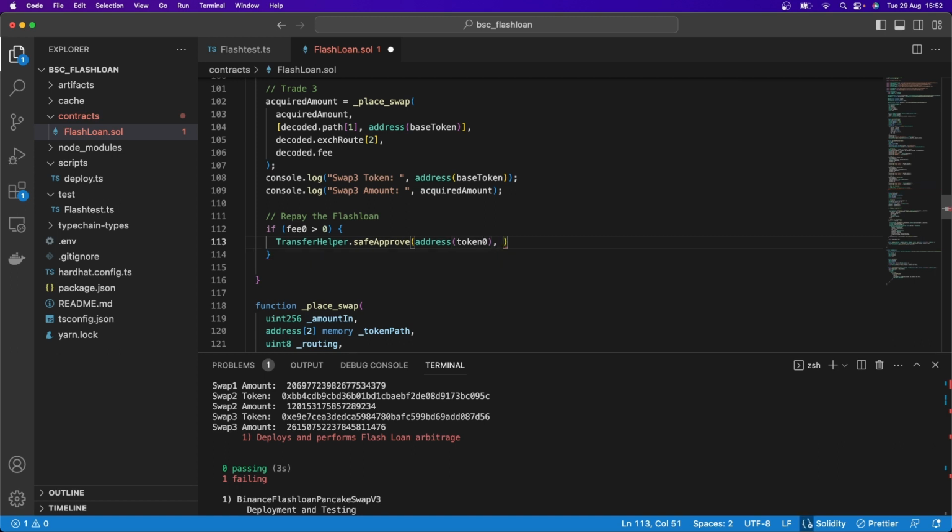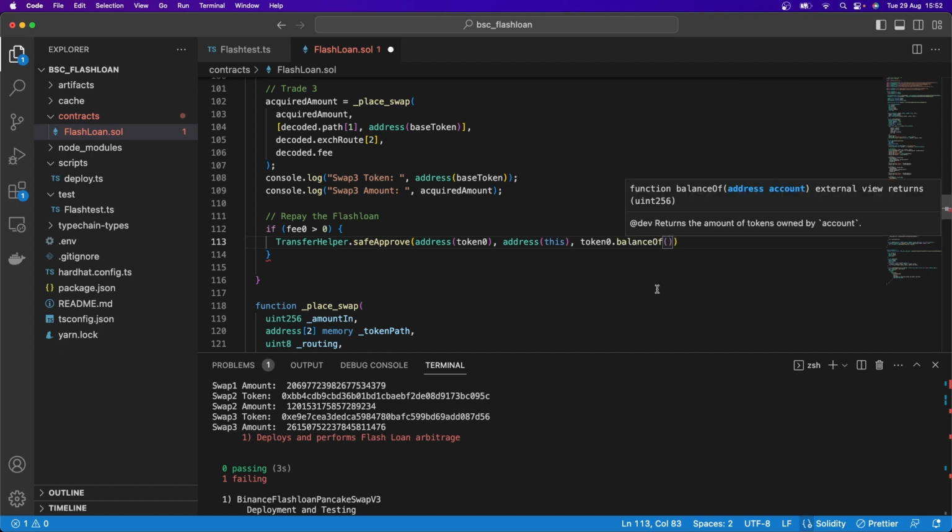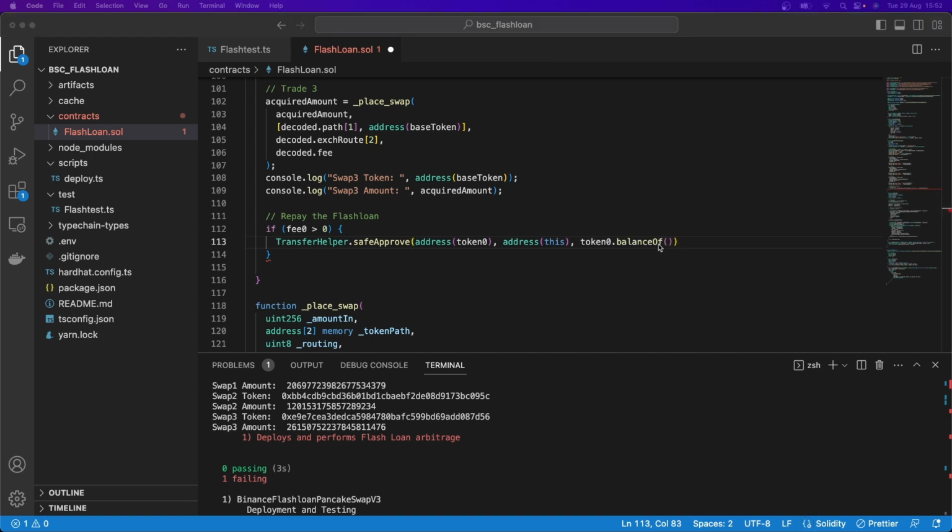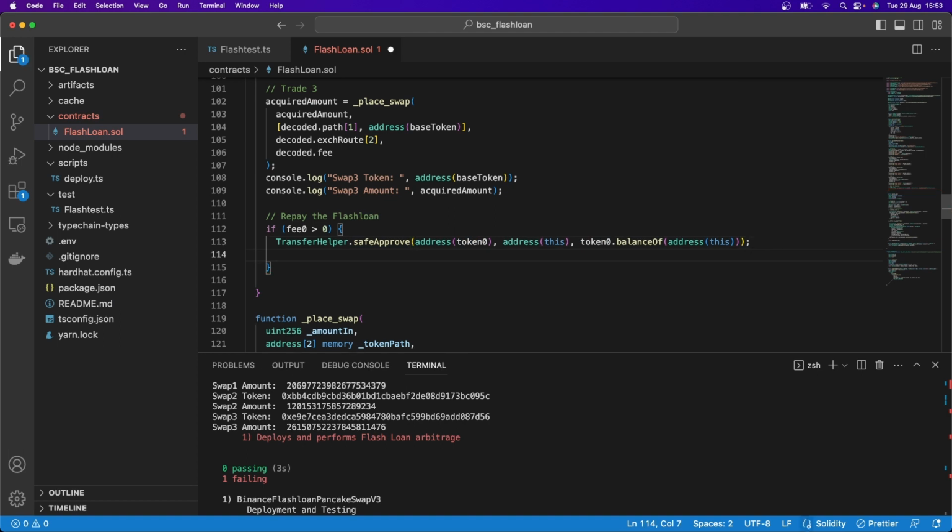And it's going to approve it for this address over here to send the token 0 balance. So balanceOf, and the balance of that we're going to be using is the balance of this address. There we go. So the token 0 balance, whatever this contract is holding, will be approved to send over to our token 0 address here. So there we are. We're going to save that there.